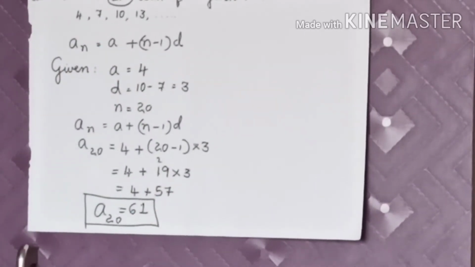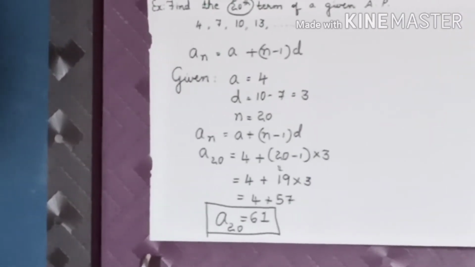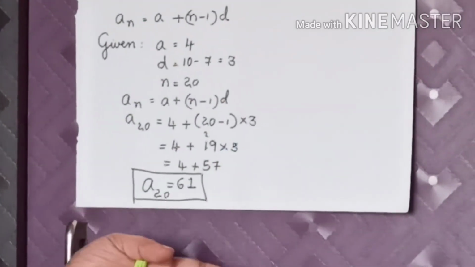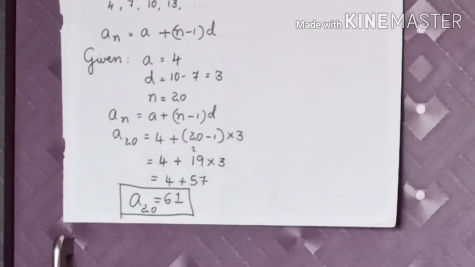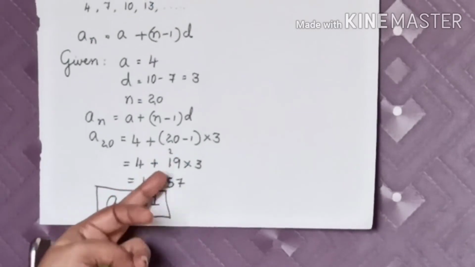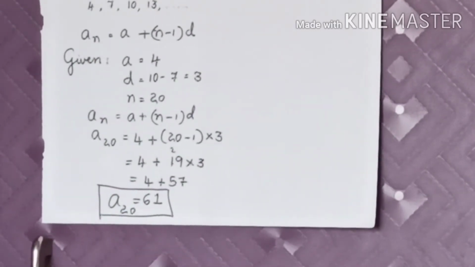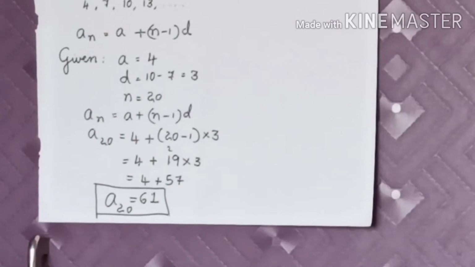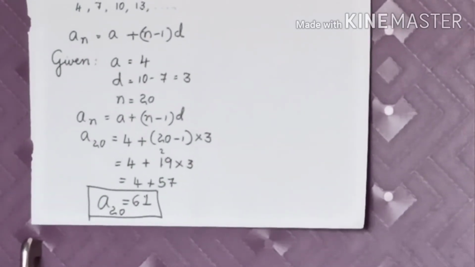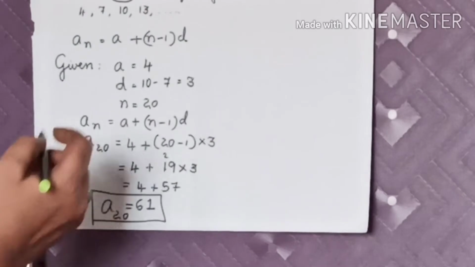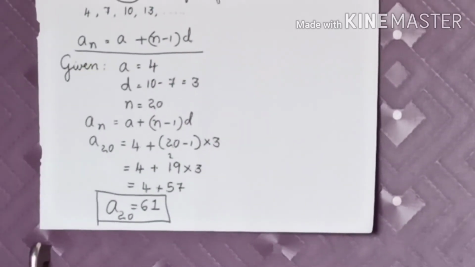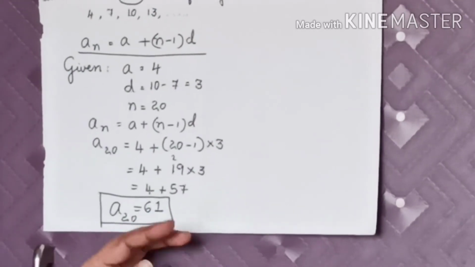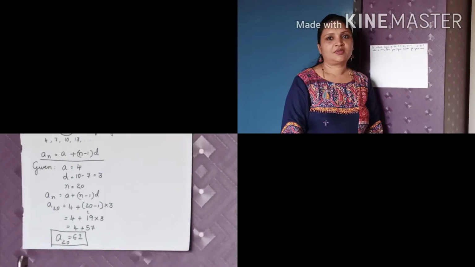If you become perfect in solving this sum, you can skip a few steps. If it is a multiple choice question, there is no need to follow all these steps. Directly write down the formula and substitute the values. But if it is a 2 marks question, then you have to follow these steps. Once again I am saying you have to learn this formula by heart. I can assure you that you will get a 1 mark question in the examination. Okay children. Next we'll move to the next example.